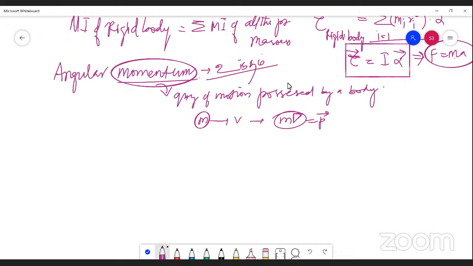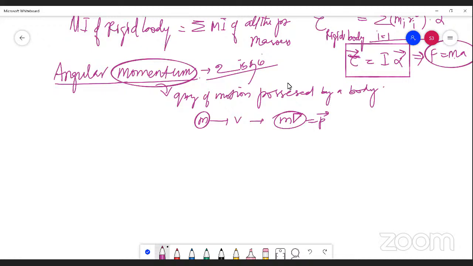So momentum, this is in linear form. When you are speaking about the same momentum in angular form, we call it angular momentum. So the momentum possessed by rotating bodies or bodies undergoing circular motion is termed angular momentum.